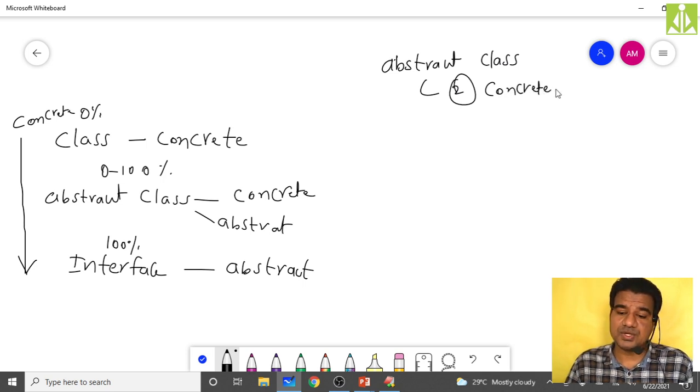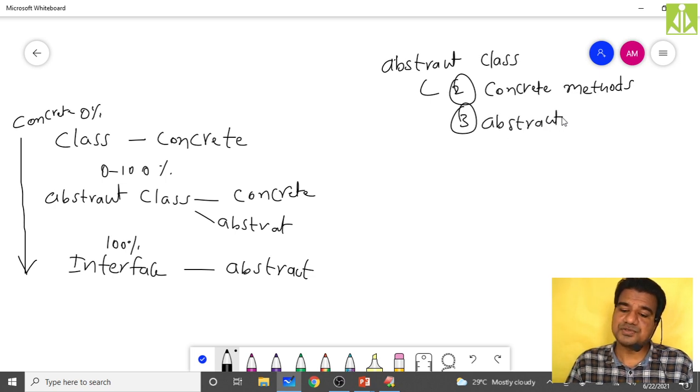This understanding is also very important. Two concrete methods I am keeping and three abstract methods I am keeping. So total how many methods do I have inside this abstract class? I have 5 methods. In those 5 methods, 2 methods are concrete and 3 methods are abstract.